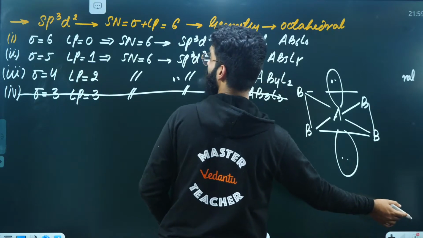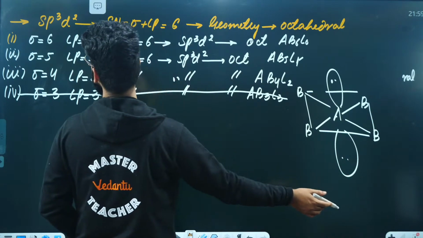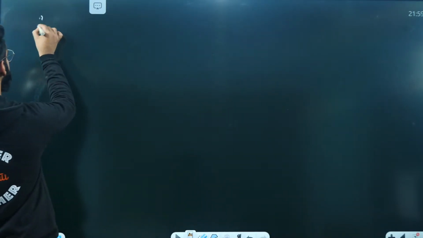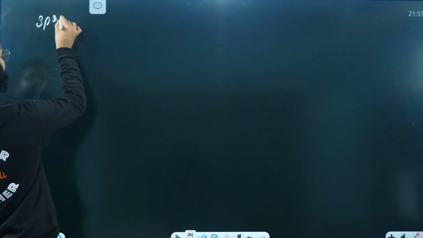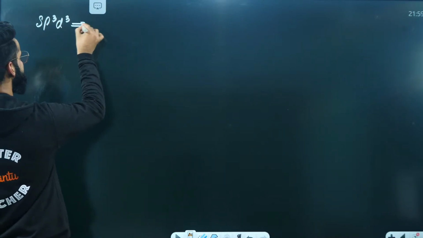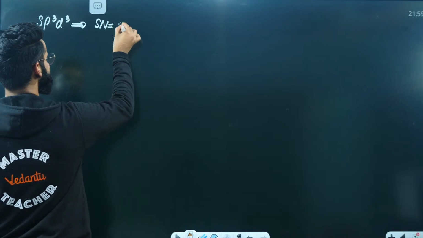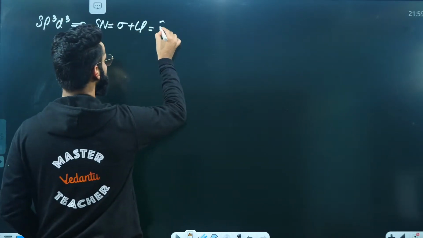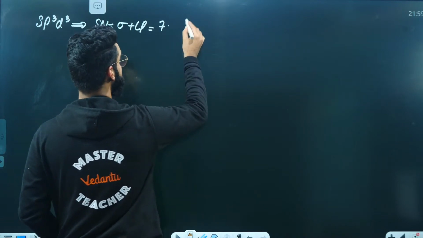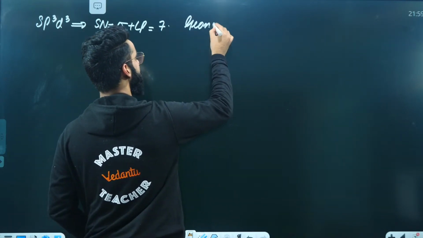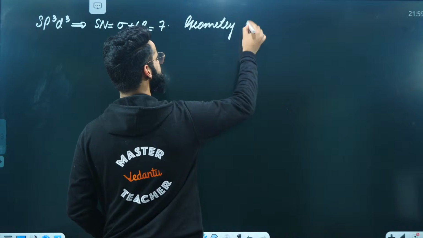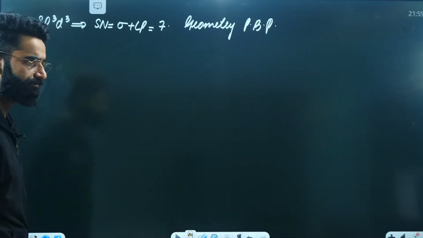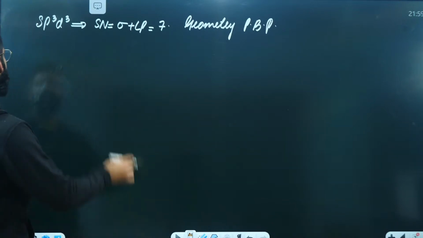Now comes the case of sp3d3, right? This is the last category. What about the steric number here? Steric number, which is basically sigma plus lone pair, over here is 3 plus 3 plus 1, that is 7. Steric number is 7, and the geometry is going to be pentagonal bipyramidal, correct? Now have a look exactly.